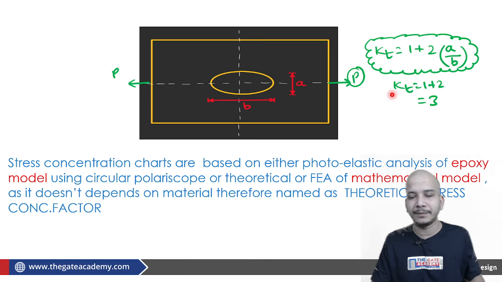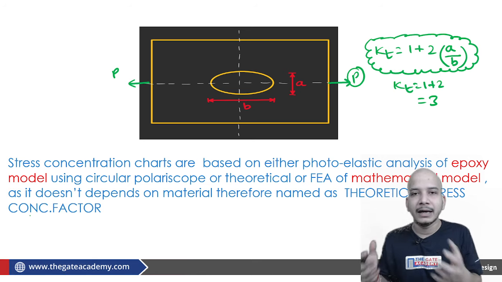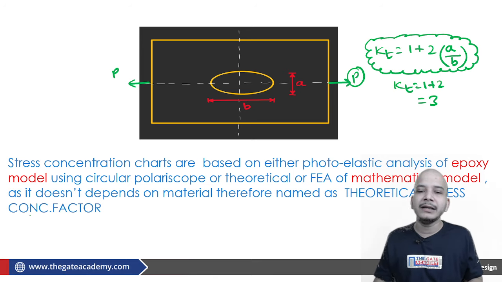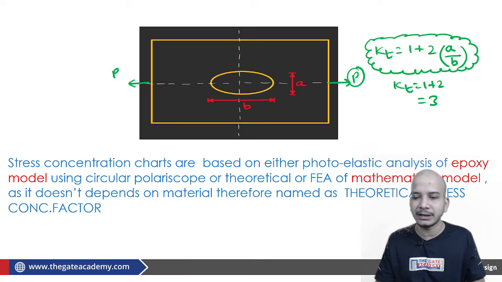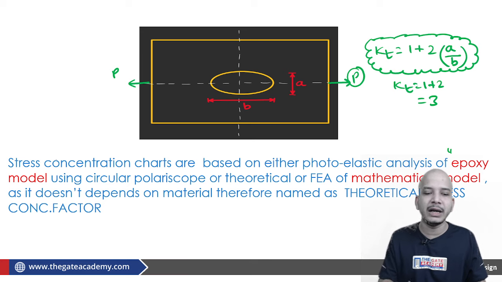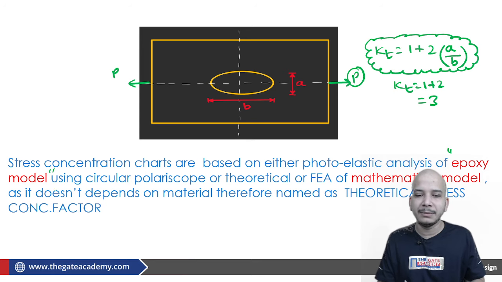After all these theoretical, already derived values, we have to understand that this is completely based on mathematics, and completely based on experiments. So stress concentration charts are based on either photoelastic analysis, which was applied on an epoxy model. Okay, no real material was used, an epoxy model was used, using circular polariscope, or theoretical or finite element analysis of a mathematical model. So basically we are talking about a mathematical model, we are talking about epoxy material, we are not talking about steel, we are not talking about aluminum.